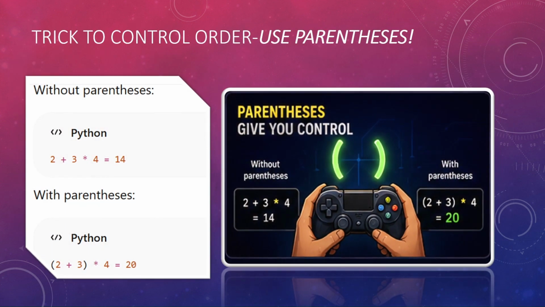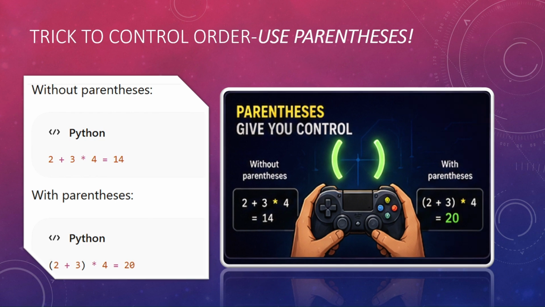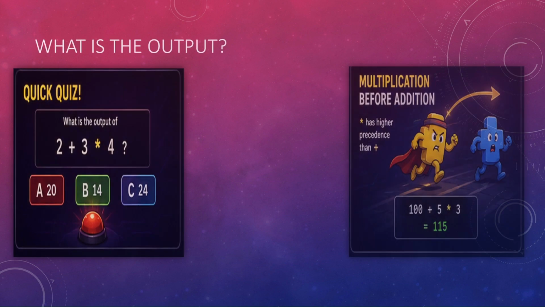Now what is the trick to control order? Easy, parenthesis, correct? So if you want to control the order, you have to use parenthesis. Without parenthesis, if you see 2 plus 3 star 4, so here which would be the first operation? 3 fours are 12. But what if you want to do 2 plus 3 first? So what will you do? You will apply parenthesis around it since it has the highest order. So 2 plus 3, 5 will be performed first. 5 fours are 20. Okay, got it? So it is upon your logic what you want done first.